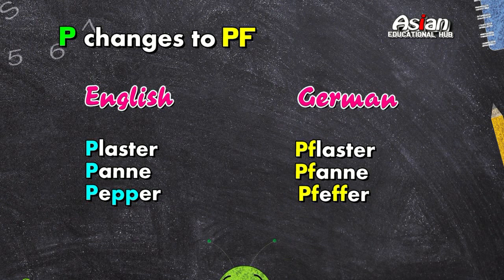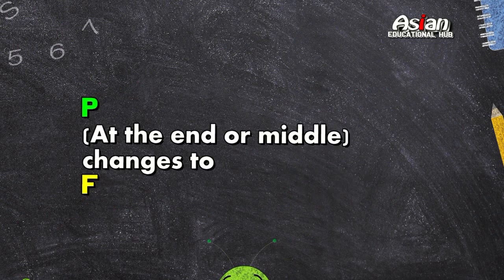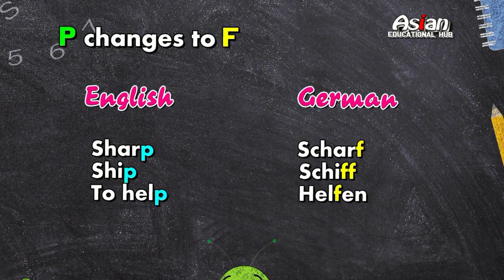Pepper becomes Pfeffer. If P is in the middle or at the end of a word, that P changes to F. For example, sharp becomes scharf. So P has changed to F. Ship becomes Schiff, and to help becomes helfen.